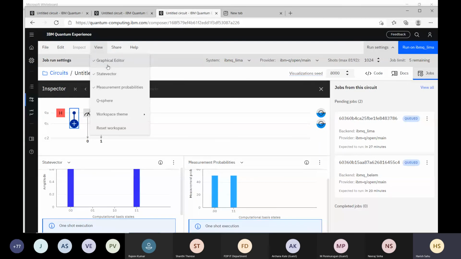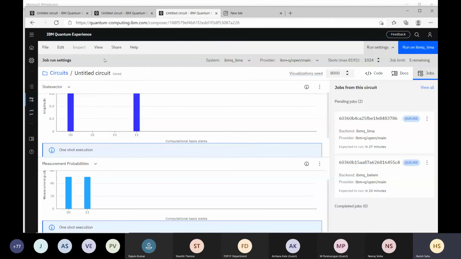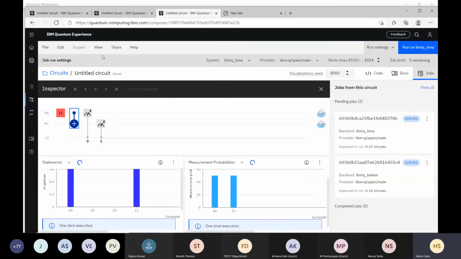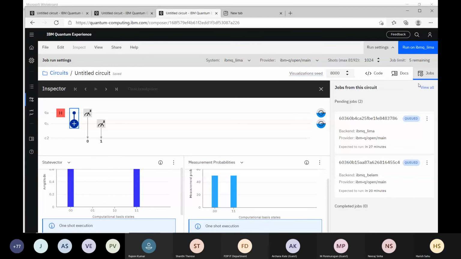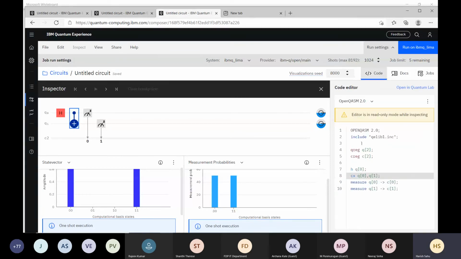In View also there are different options like the graphical editor. If you disable it, then the graphical editor disappears. See here, this graphical editor is providing us this thing where we can compose the circuit. And in View also we can see the probability and the state vector. Here you have the quantum assembly code of that circuit. If some of you have developed this code and you want to send it to your friend, you can just save it in a file. So there are export options there.